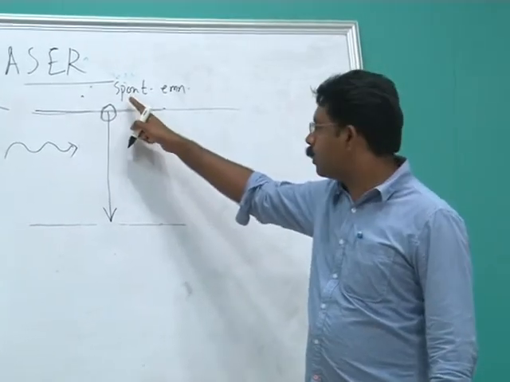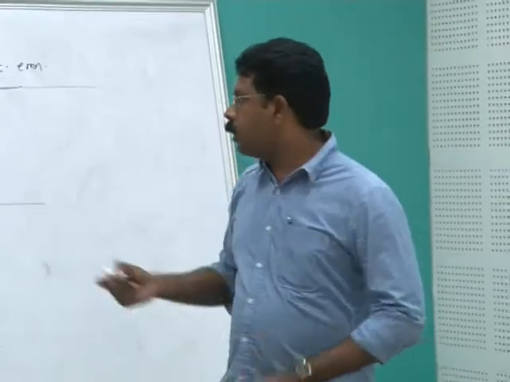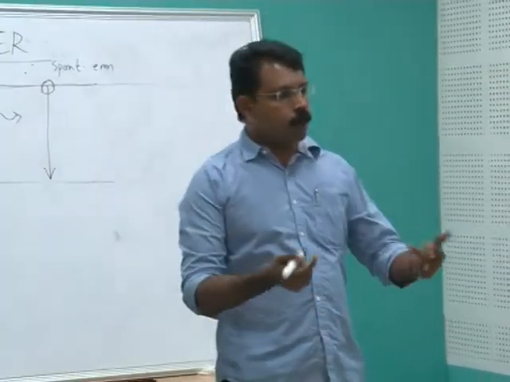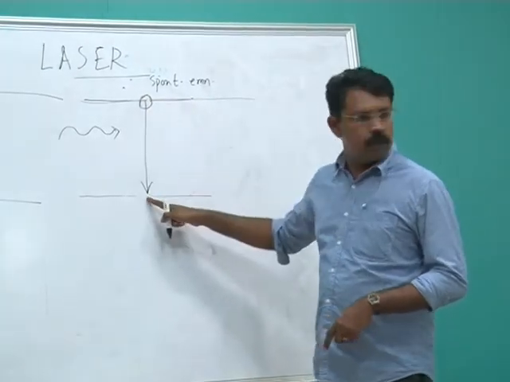Why am I saying this? This photon is not being absorbed. If this was absorbed, this atom could have gone to a higher energy state. So that is not happening here. The photon is simply stimulating this atom to make a transition to the lower energy state.